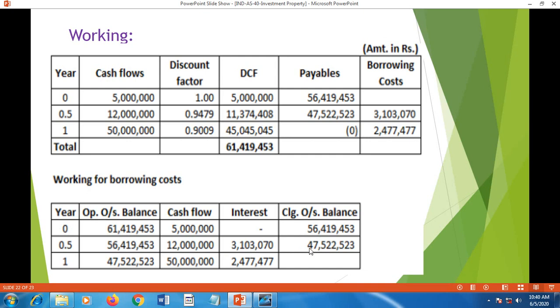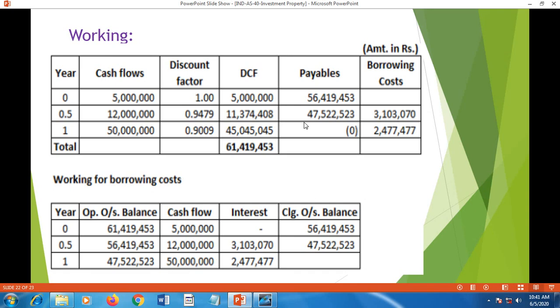That makes the closing balance as 4 crore 75 lakh 22,523. That is taken as the opening balance. At the end of the year, 5 crore is paid, so 4 crore 75 lakh 22,523, and the difference between these two, that is 5 crore, is taken as the interest.